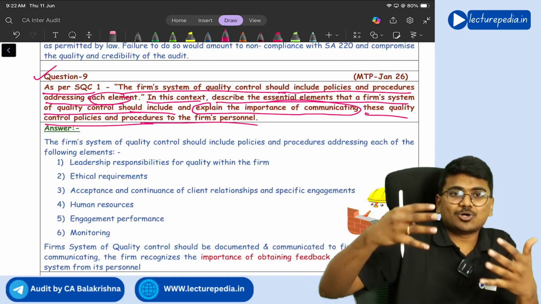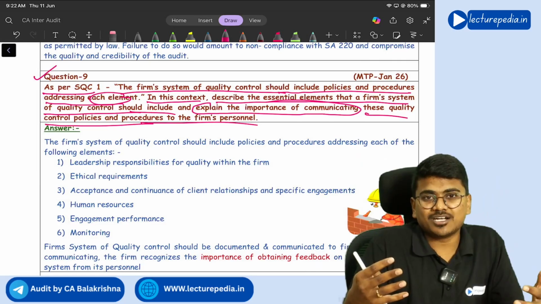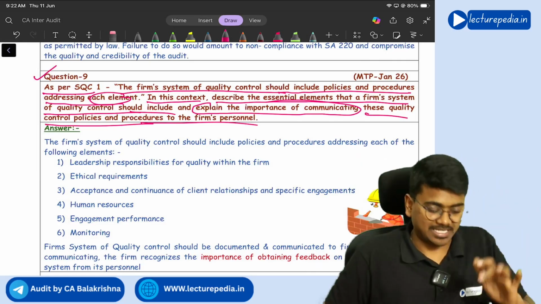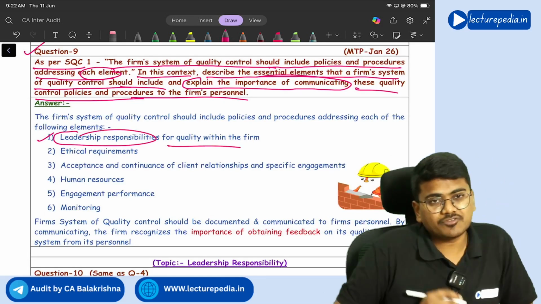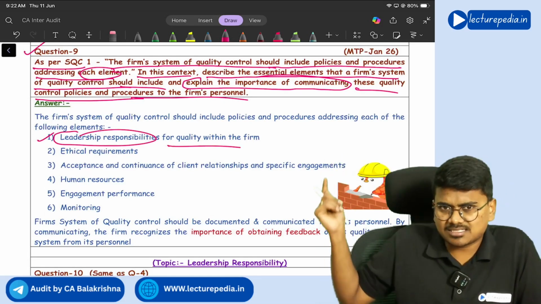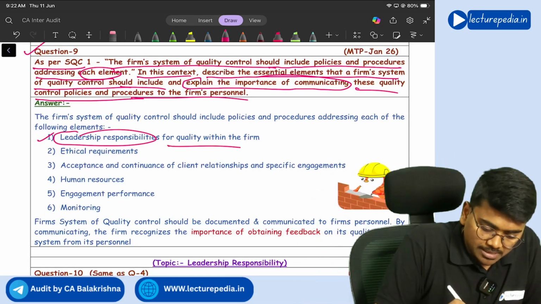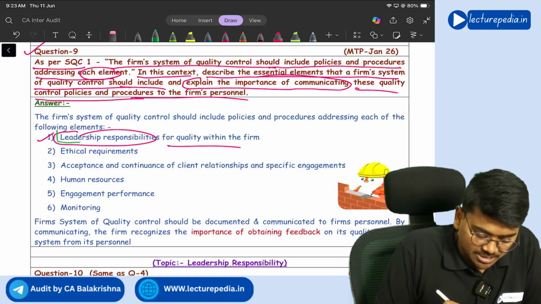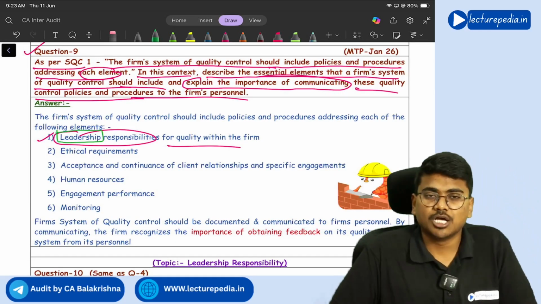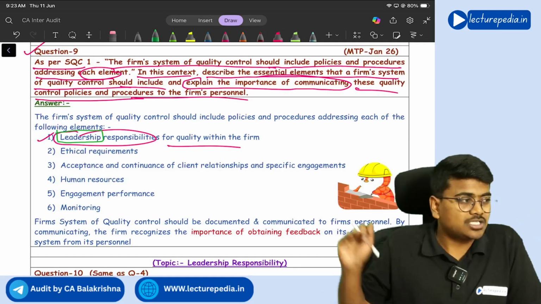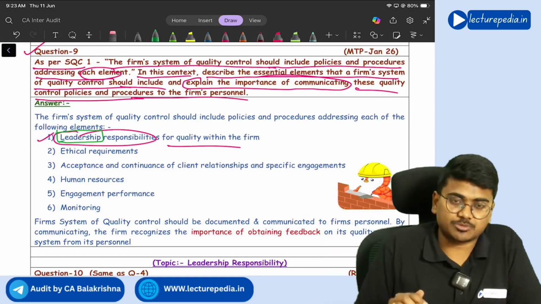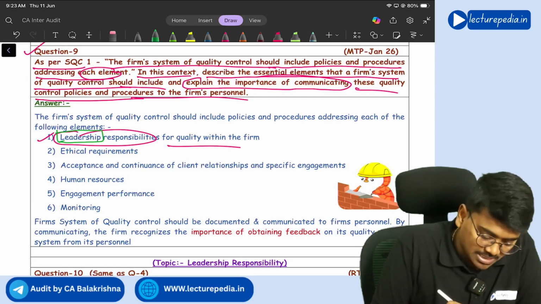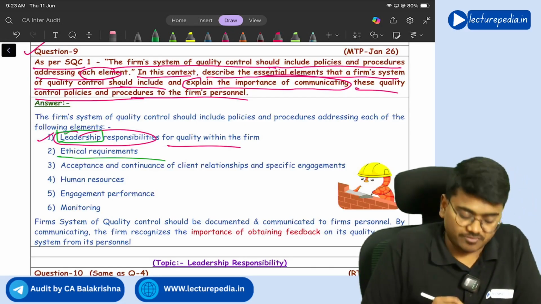So what are those 6 elements of a system of quality control? They are asking you in the question. Getting it? So the first one is leadership responsibility for quality within the firm. To remember these 6 elements, you remember the term LEADERSHIP. With the help of the term leadership, you can memorize all these 6 elements. How? First, L for leadership responsibility. Next, E for ethical requirements.